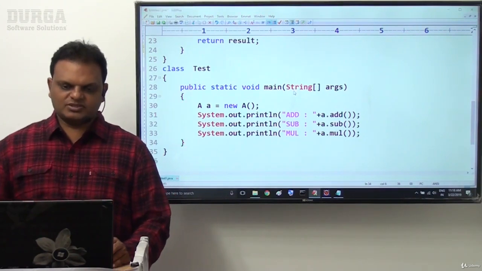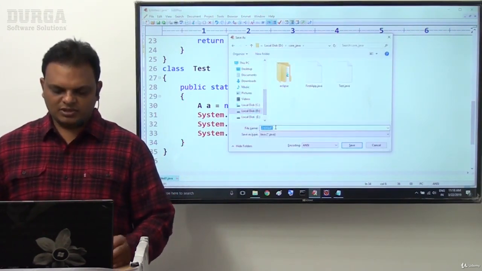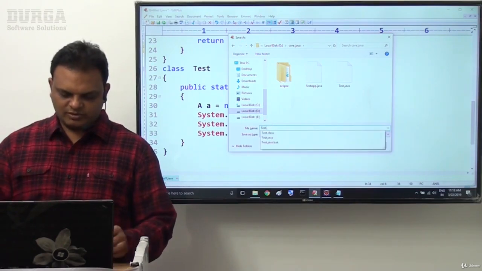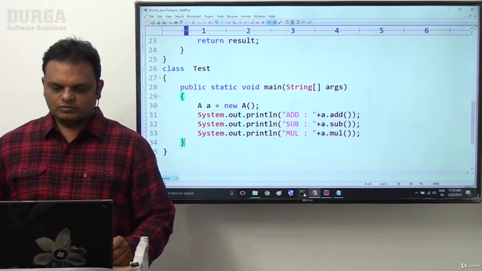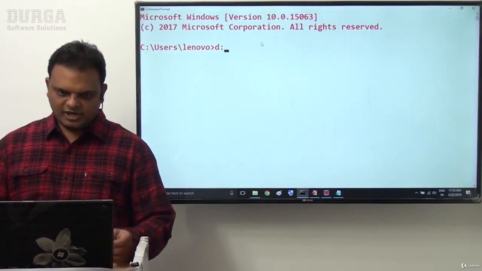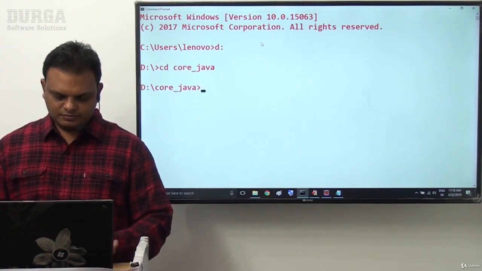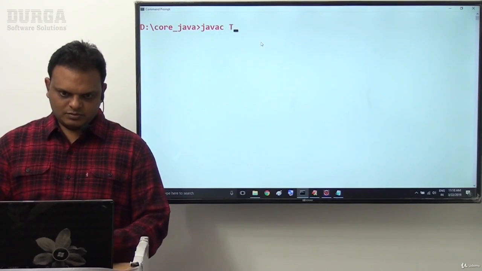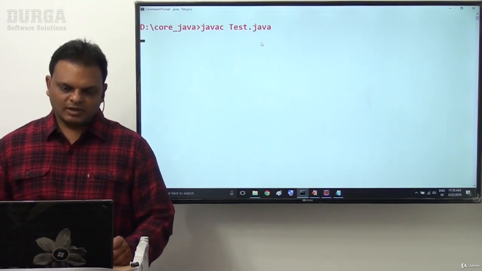Now let me execute this one. I want to save this under core Java, D drive core Java. Now it will be Tester.java. Now D drive, cd core Java, javac Tester.java, compiled successfully.